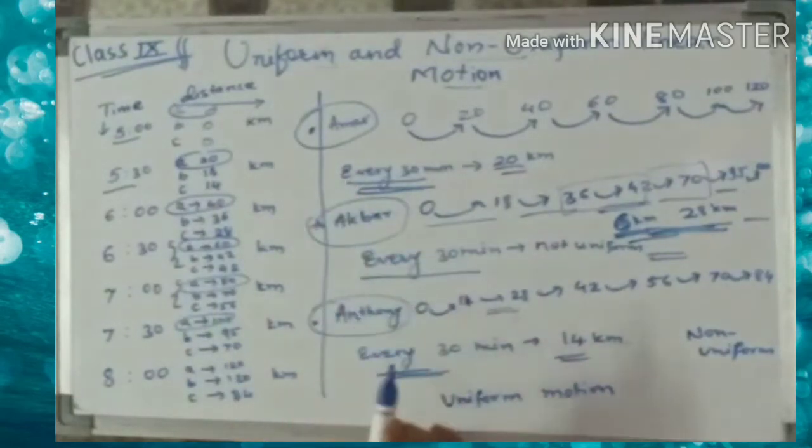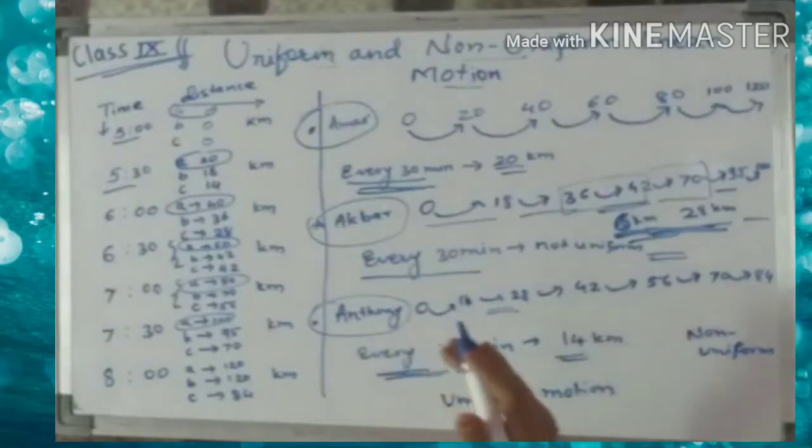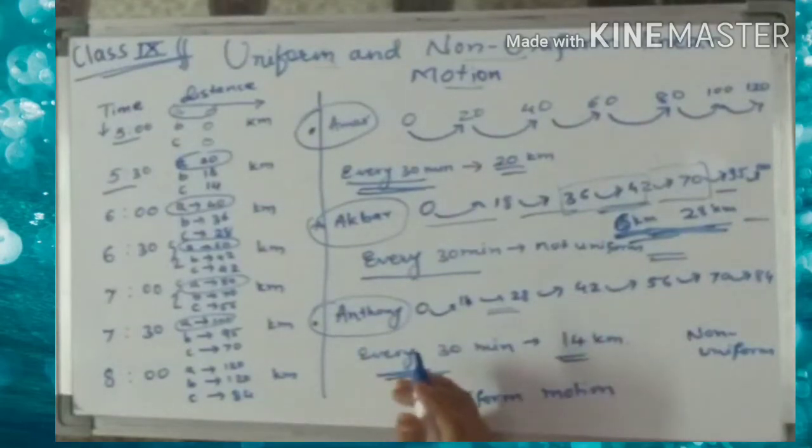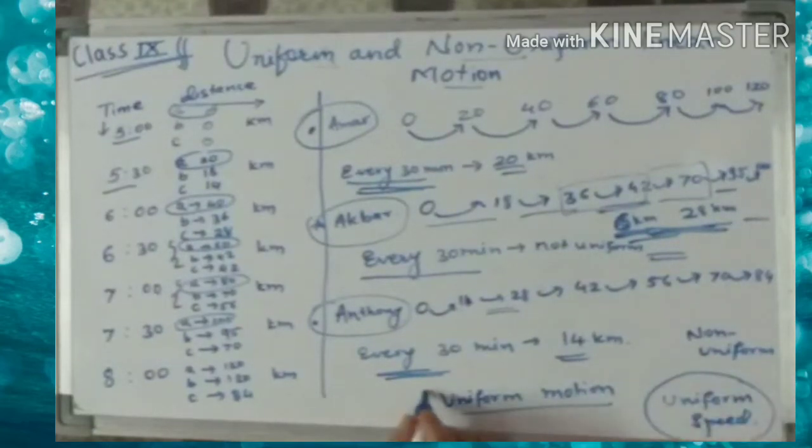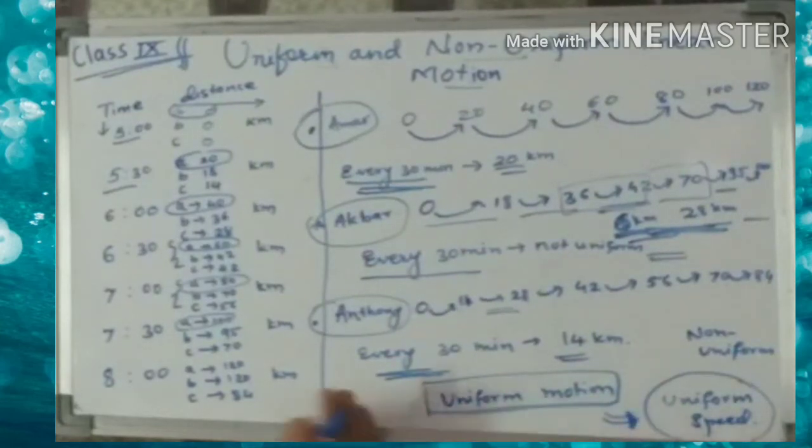From these examples, we say that if an object is covering equal distances in equal intervals of time, then it is moving with uniform speed. Their speed is uniform. They are in uniform motion as their speed is uniform.